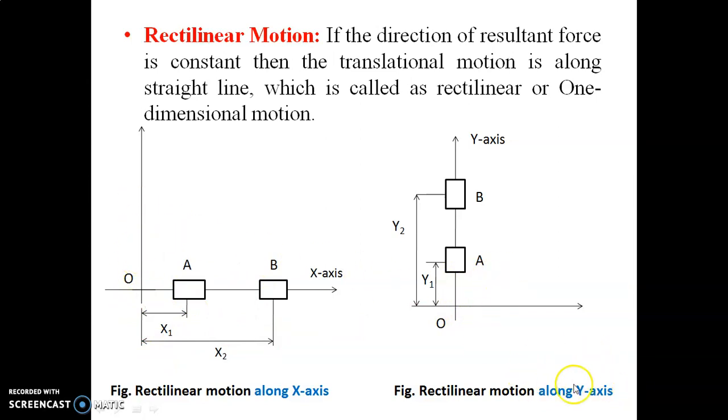So here only one coordinate is required, the other coordinate is 0. Whereas along the y-axis, the coordinate is y1 at point A, and at point B the vertical distance is y2. So only one coordinate is required, either along the x-axis or along the y-axis. The other coordinate is 0.